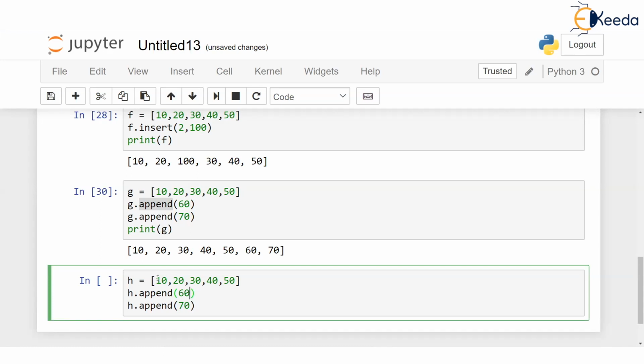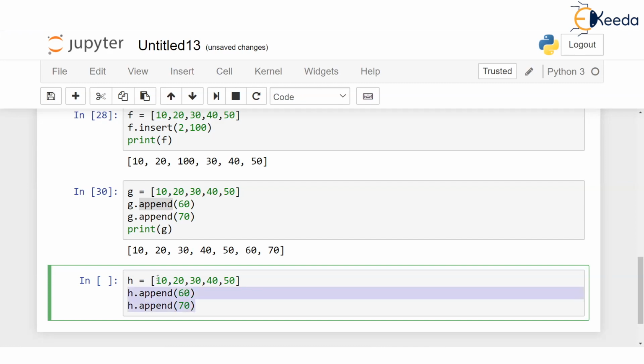Don't be under the impression that we can write 60, 70, 80, 90 in one append. It is not so magical. Append can append only one value at a time. So if you are asked to append 60, 70, 80, 90, you will have to write append 4 times. Then the better method is extend.